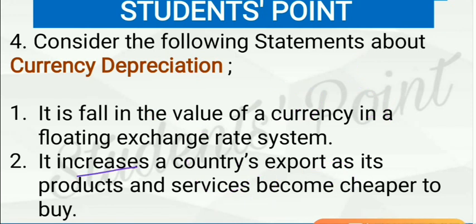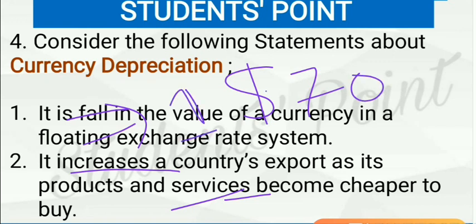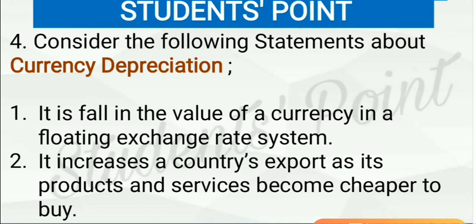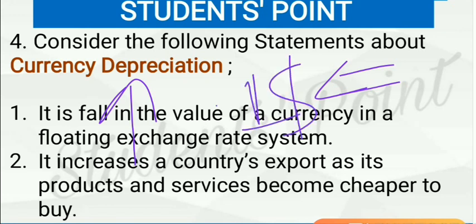Next statement: it increases a country's export as its products and services become cheaper to buy. This is also correct. Now understand it. See, earlier let us suppose that if rupees 70 were given for $1, but now when the price of rupee goes down, more rupees have to be given for $1. So those foreign entities or foreign buyers who have dollars in their hands will tend to buy more products from India. Why? Because now they are getting more rupees for their $1. So they buy more products from India than from other countries. This will help India to increase its export.